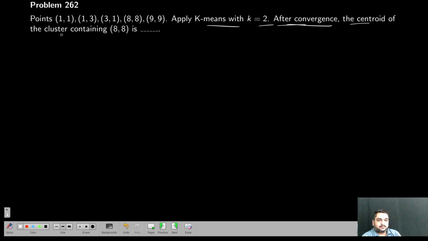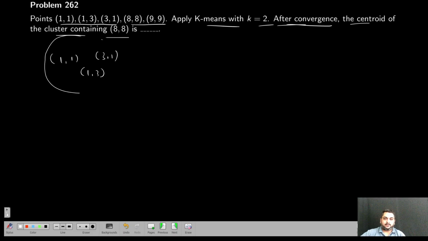The question asks for the centroid of the cluster containing (8, 8). It's a very straightforward question, and we will not solve it fully. Look at these points: (1, 1), (1, 3) and (3, 1). They are very close together. And (8, 8) and (8, 9), (9, 9) are far away from these, and they are close together.